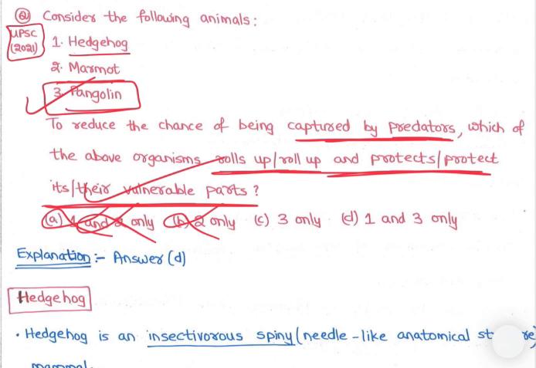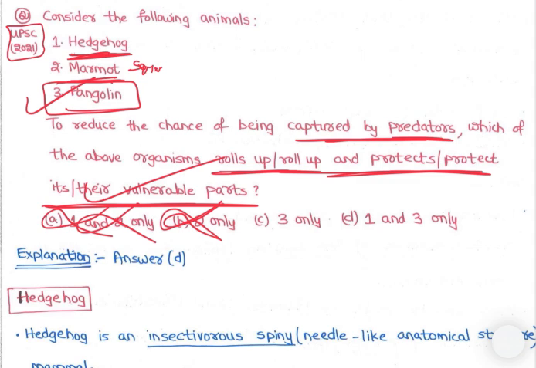Whenever we eliminate two options, we need to attempt that question for sure, right? 50-50 chances में risk हमेशा लेना चाहिए, right? In fact, what I suggest is अगर एक भी option eliminate किया, then you have to attempt that question, right? So now we are left with two options. See, marmot and hedgehog. See, marmot is what? Marmot is a squirrel, right? And hedgehog is a species which we will be discussing, right?